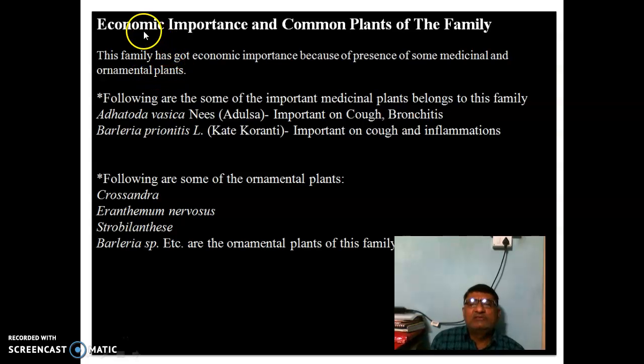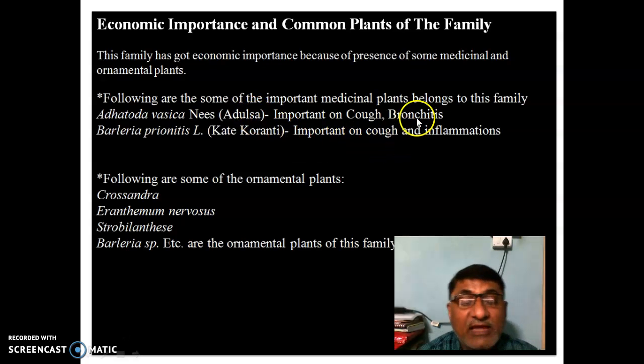Now we will see the economic importance and common plants of this family. This family has economic importance because of some medicinal and ornamental plants. Some plants are medicinally highly important. For example, the plant botanically named Adhatoda vasica, in Marathi called Adulsa, is important for cough and bronchitis.